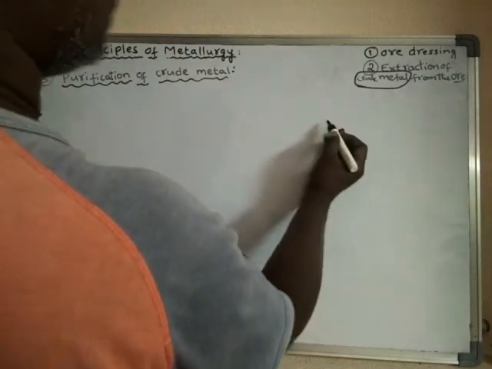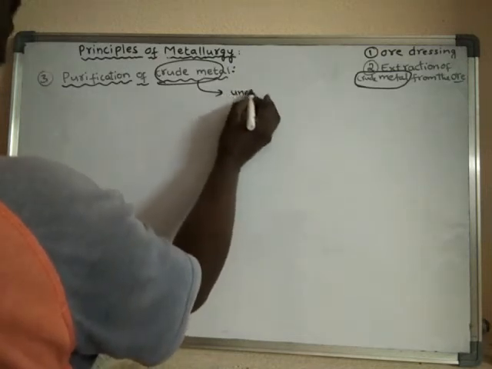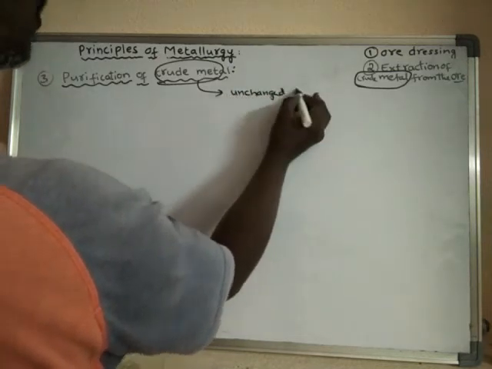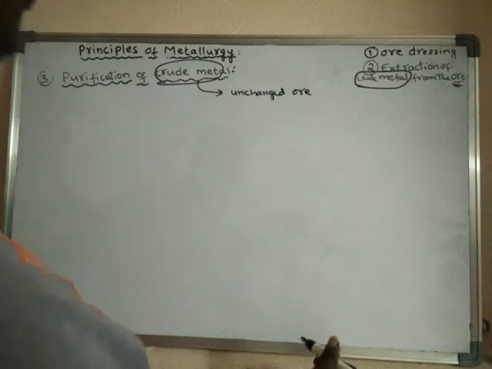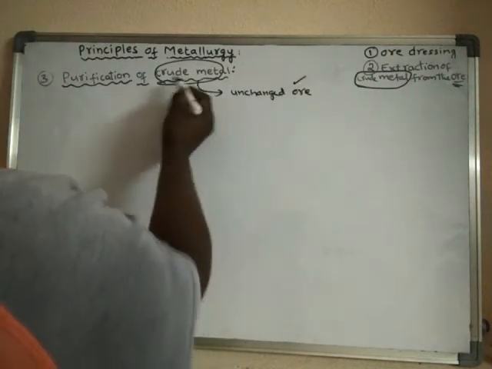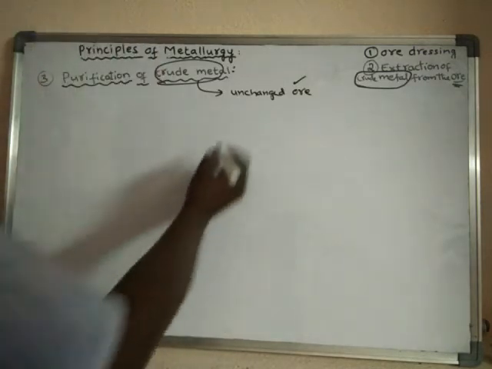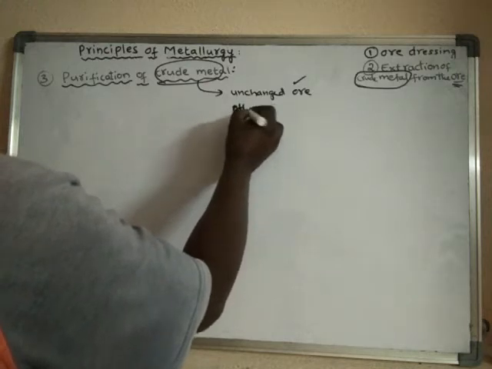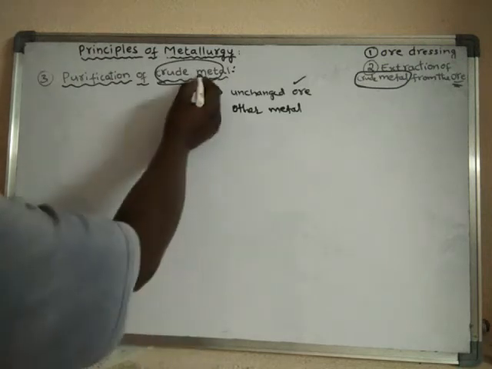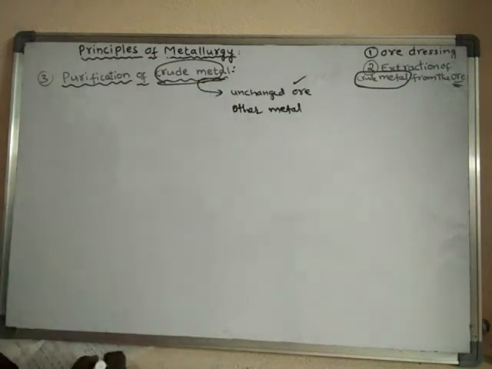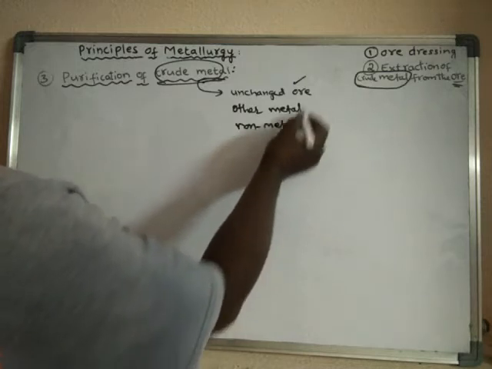What are the impurities present along with the crude metal? Maybe some unchanged ore, that means some of the ore will remain without undergoing reduction. Or else some other metals may be present as impurity, or some non-metals from the anion.